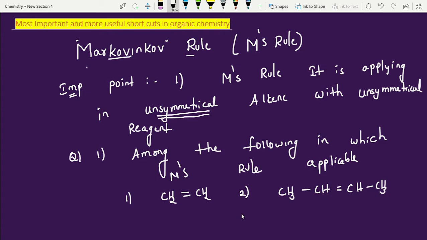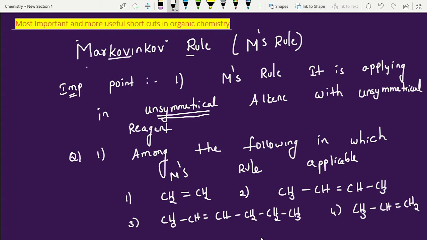Option 3, CH3CH2CH=CHCH2CH3. Now the fourth one is CH3CH=CH2. In which case is Markovnikov rule applicable?